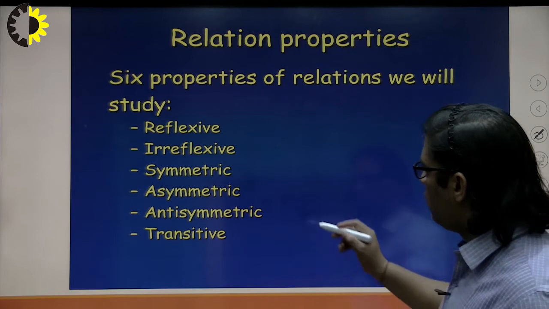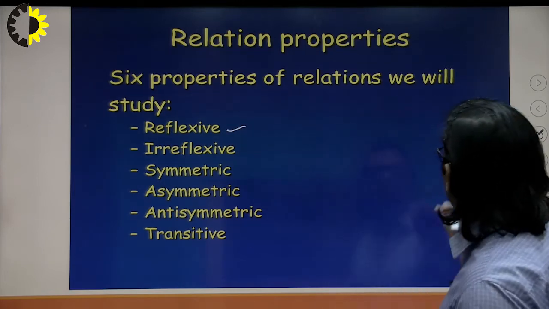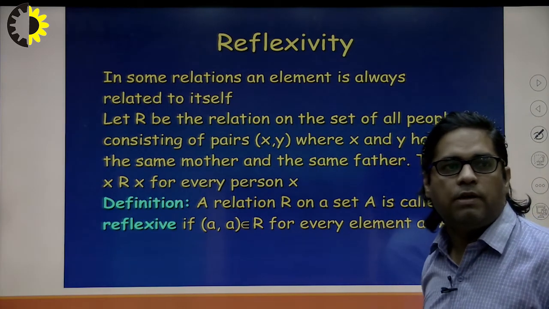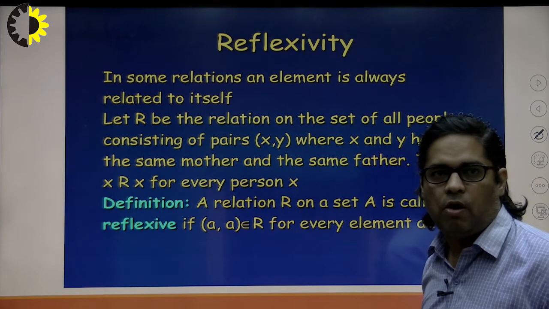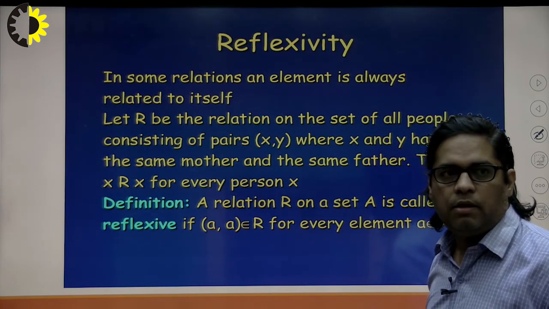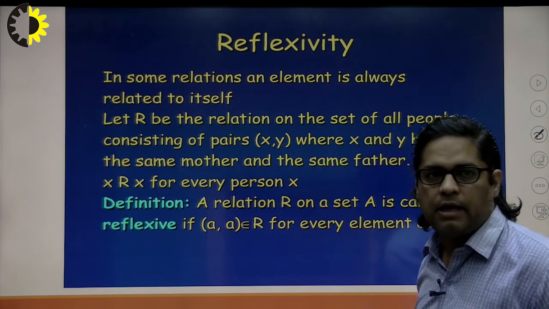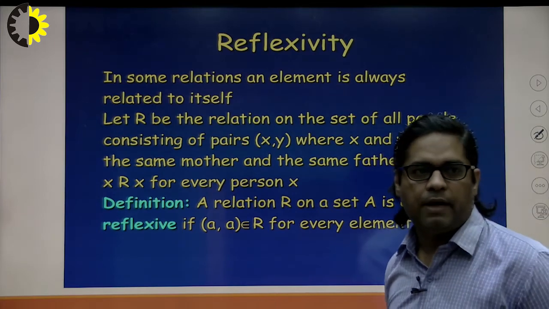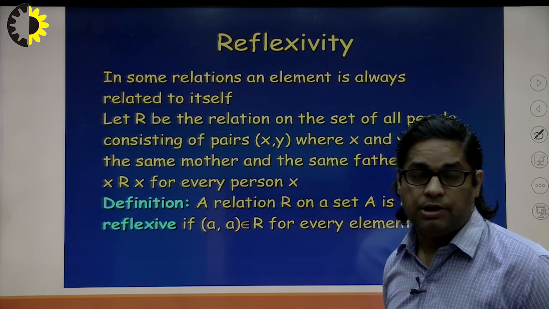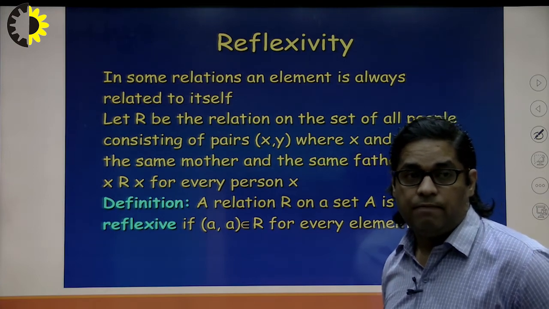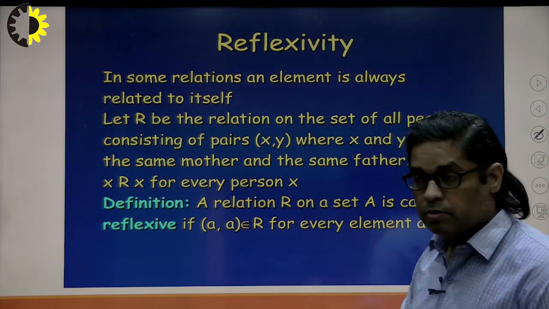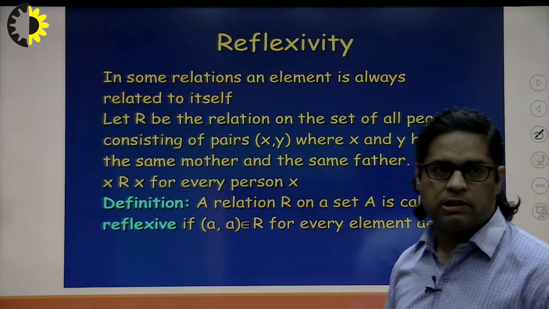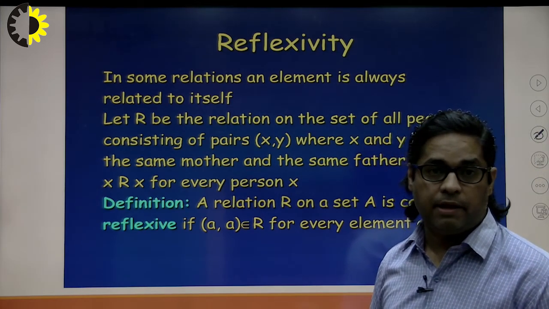For example, if I talk about the reflexive property, in some relation an element is always related to itself. Let R be a relation on the set of all people containing elements (x, y), where x and y have the same mother and same father. The element x is related to x for every person. It means the relation is reflexive whenever a is related to a for every a in the set. So the definition: a relation R on set A is called reflexive if (a, a) belongs to R for every element a belonging to A.